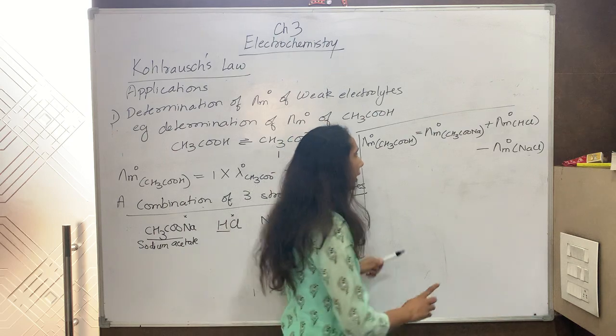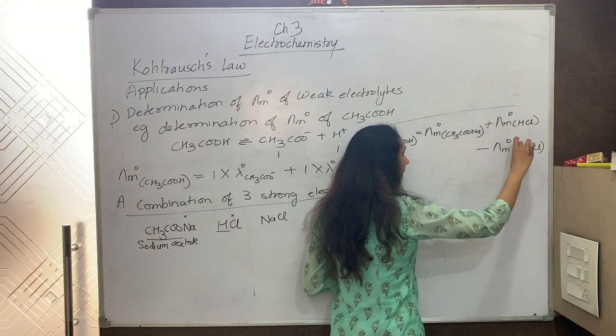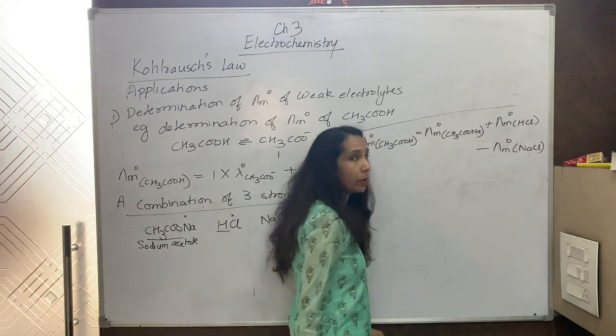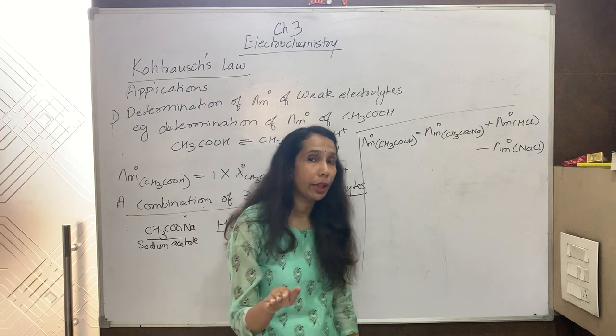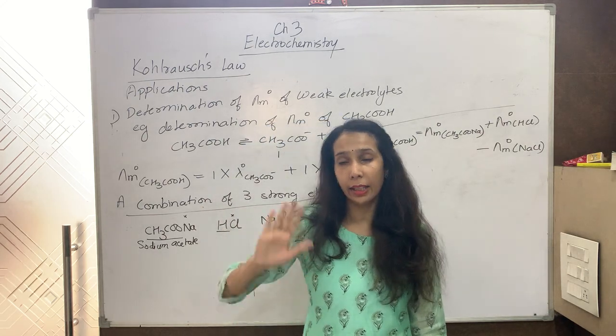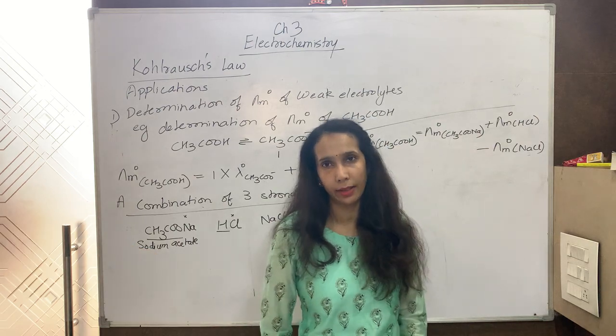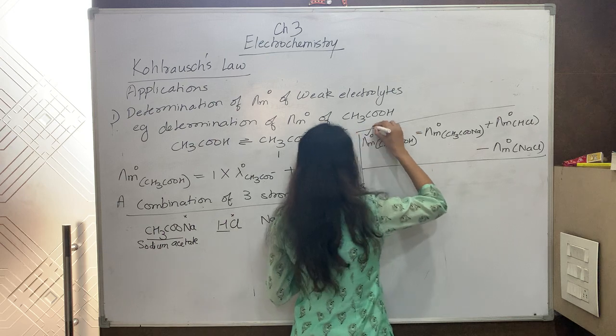Again, just see. CH3CO I need, H positive I need, Na will be subtracted, so it will cancel out. And why do we cancel out? Because I know that according to Kohlrausch's law, the contribution of cation or anion is independent of the other ion which is present. So of course, under Kohlrausch's law, this is the formula directly to be used.